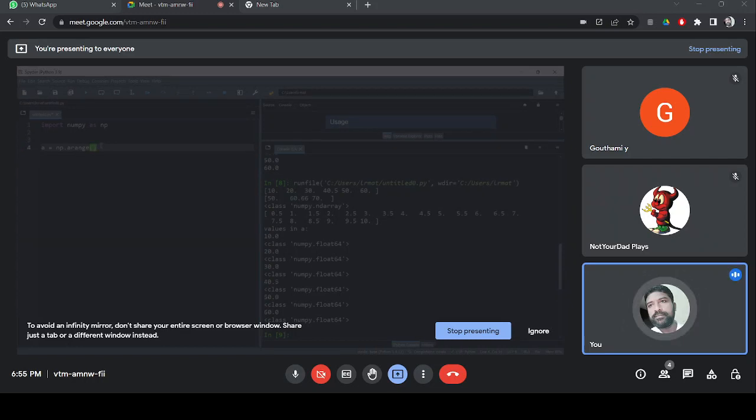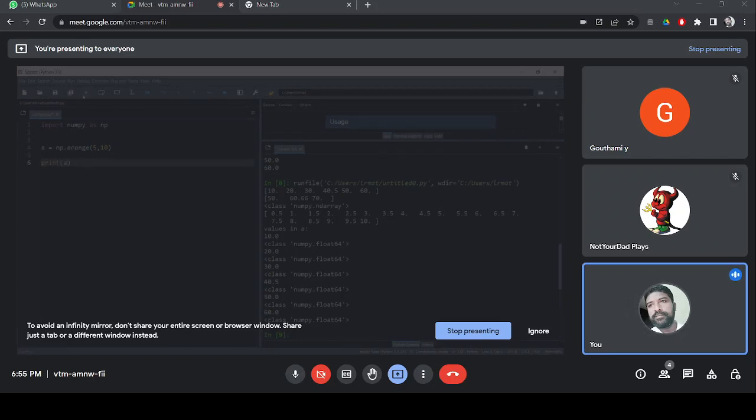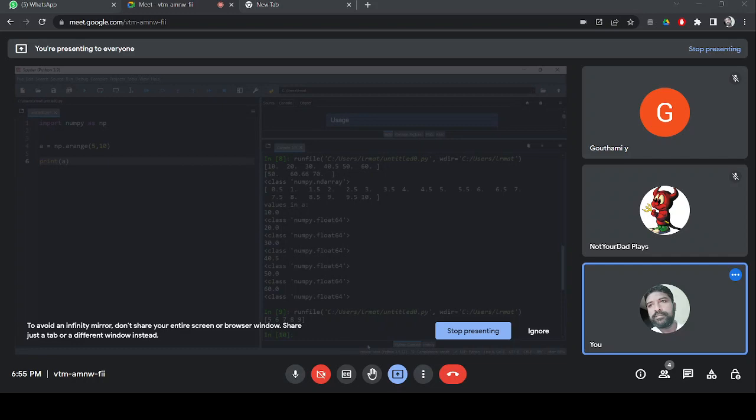Now, np.arange. For example, start from 5 up to 10. Step value, I don't give any step value. Now, I want to print the value of a. So what will be the output? The comma is not available there. Actually, it is misleading. They didn't copy paste the output, they typed the output, and they put it like that.